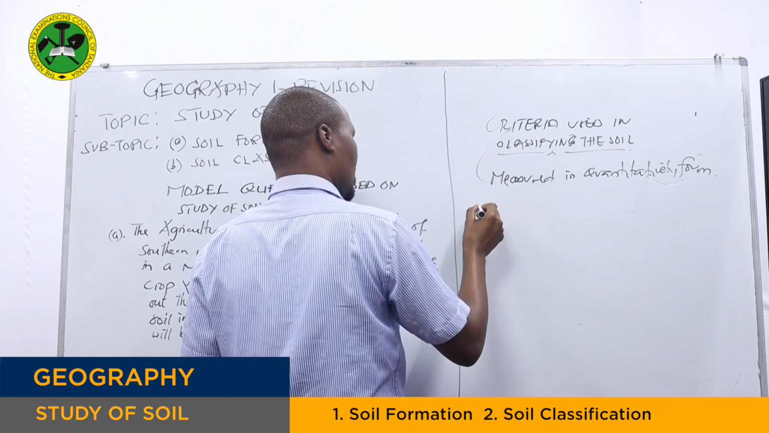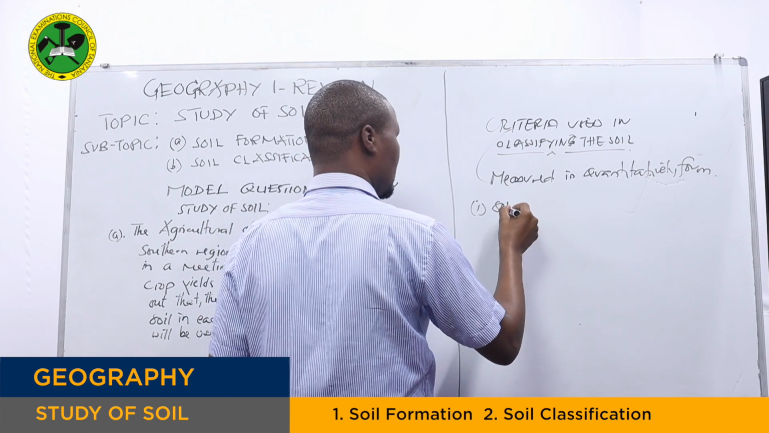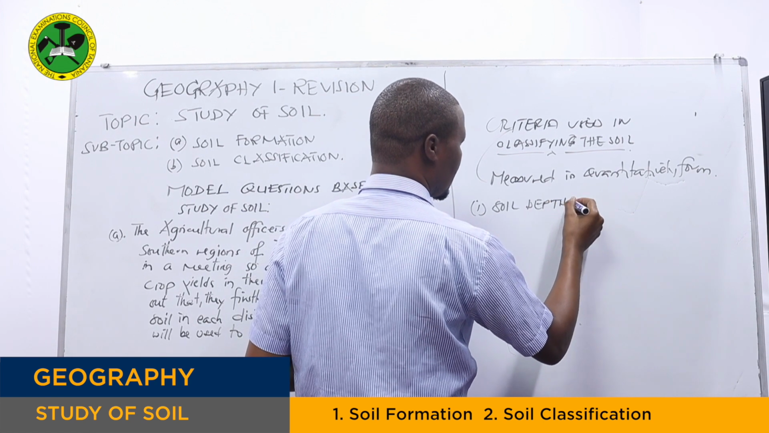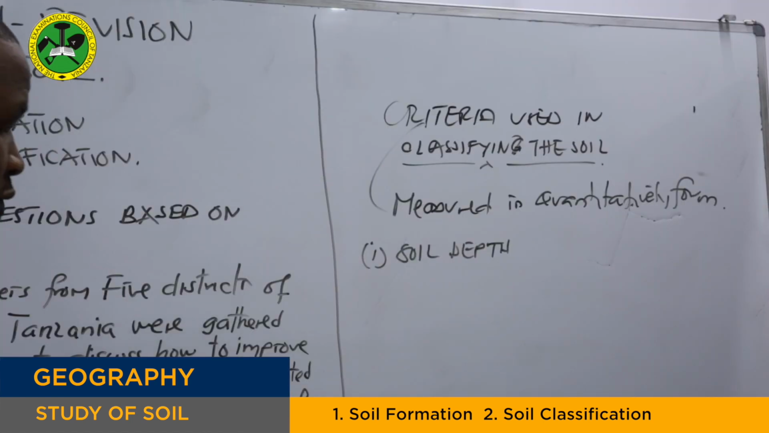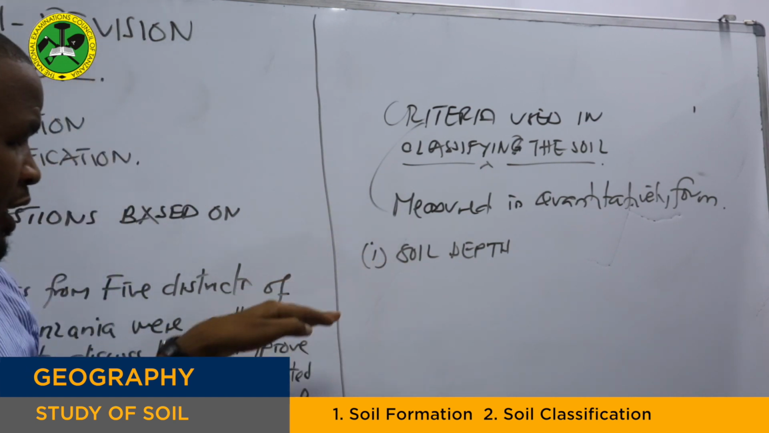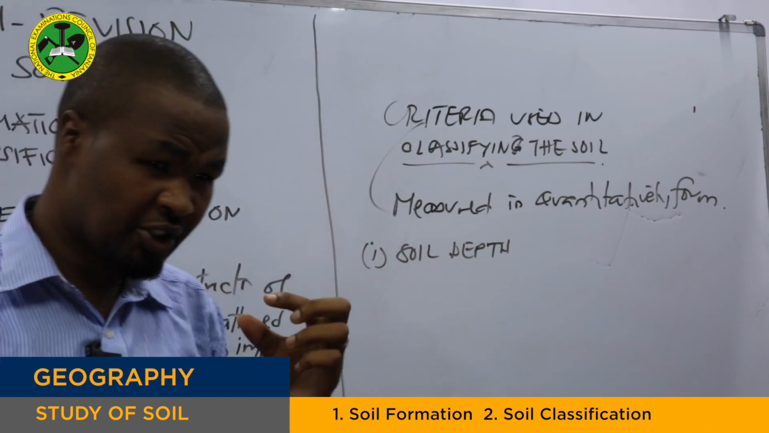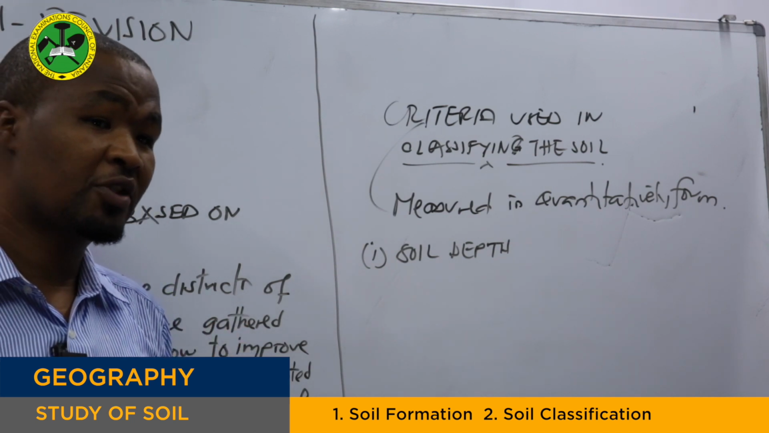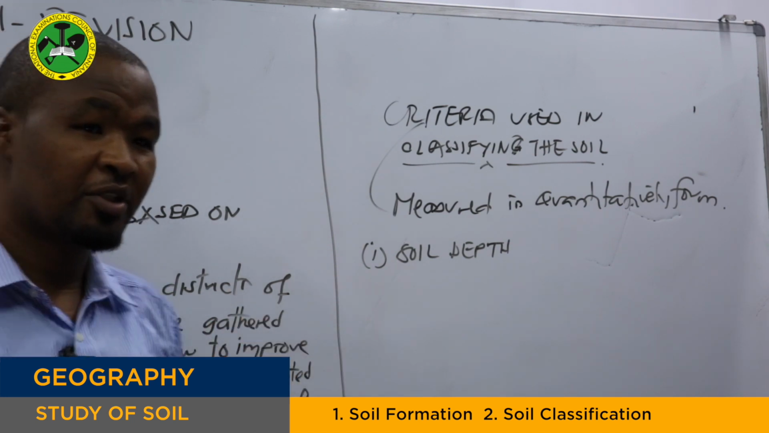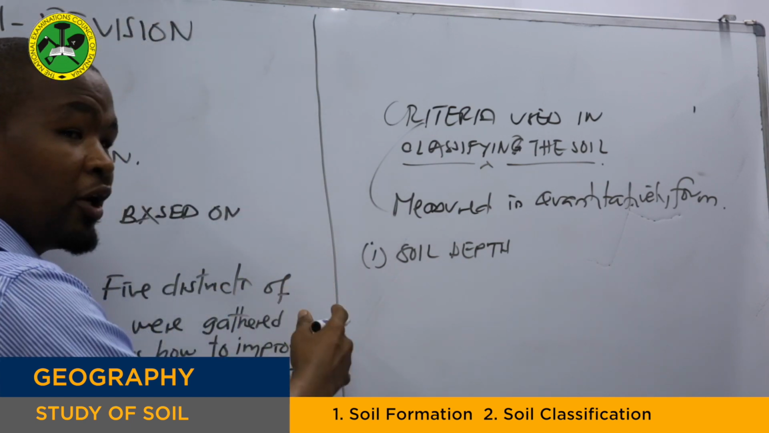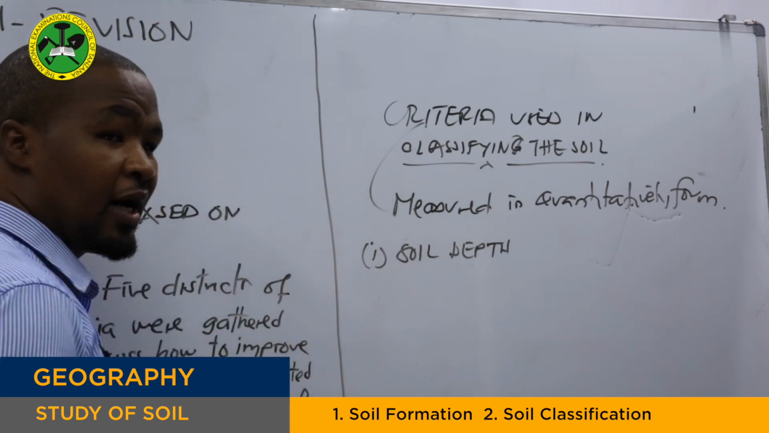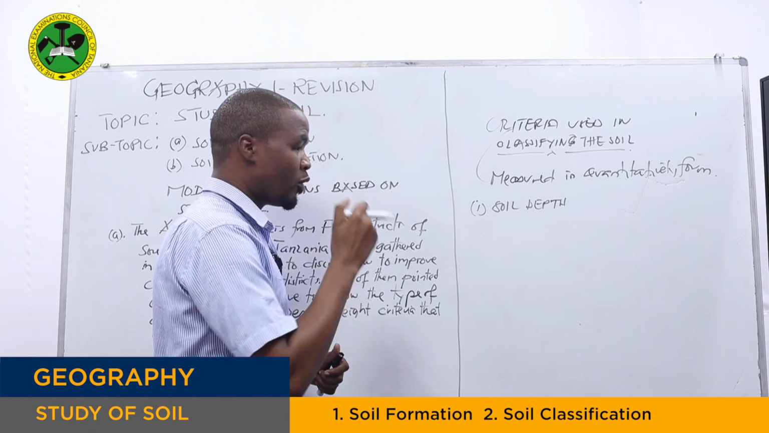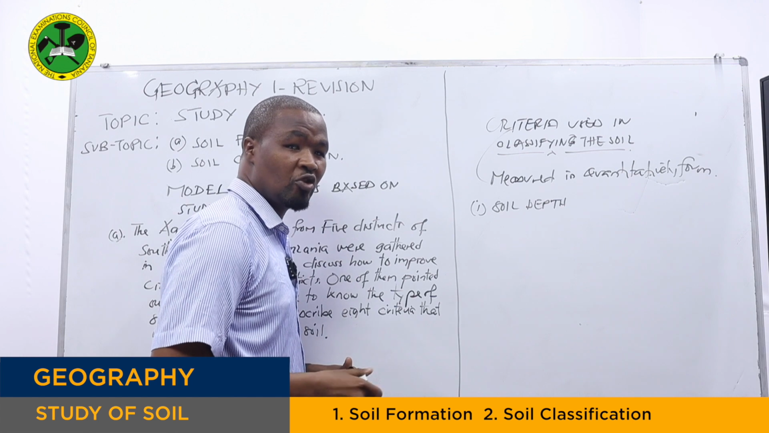And one among the criteria is soil depth. So what is soil depth? Soil depth refers to either the shallowness or the deepness of the soil. It means sometimes we may find soil in steep slopes. Those found in steep slopes are shallow in depth, while those found in gentle slopes are deep in depth.